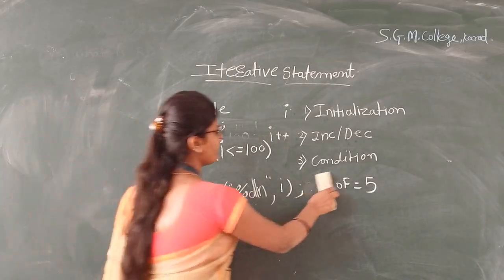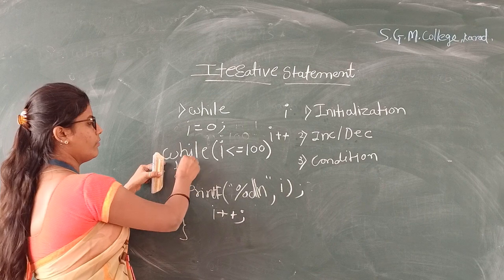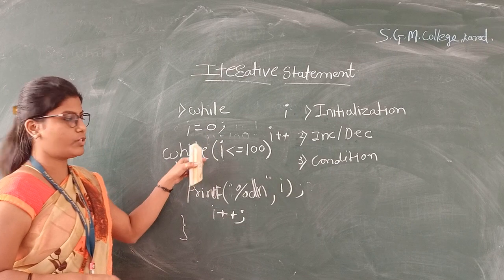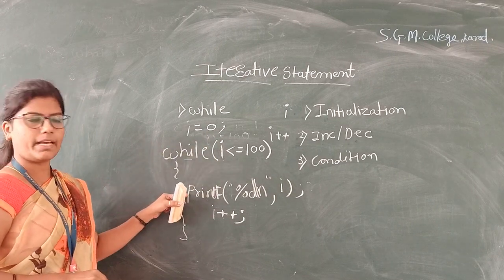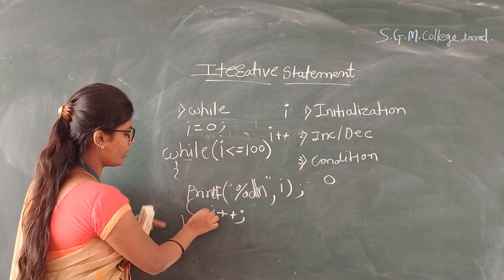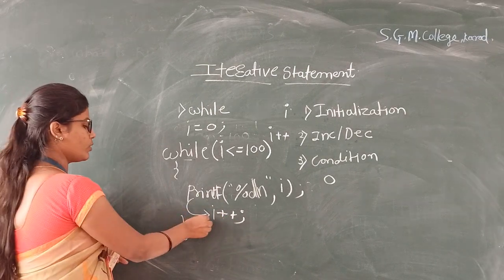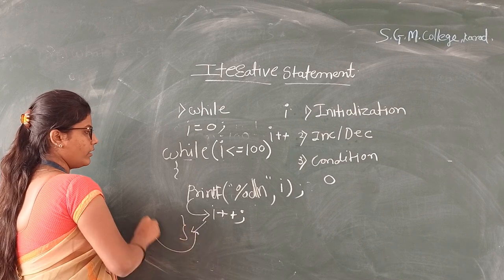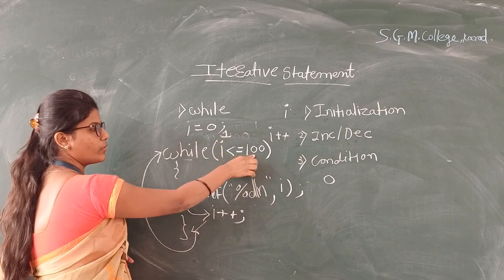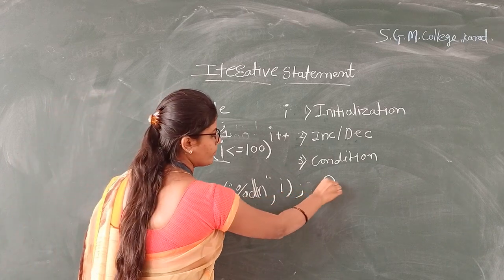Next, let us see how it will be executed. First, we initialize the value 0. Control goes to the while loop. It will check whether the value of I is less than or equal to 100. Yes, true. So control goes to the printf statement and it prints 0. Then it goes to I plus plus, so the value of I becomes 1. Then it goes to the curly bracket. Again control goes to the while loop. The value of I is 1, and 1 is less than or equal to 100. True. Then the printf statement prints 1.